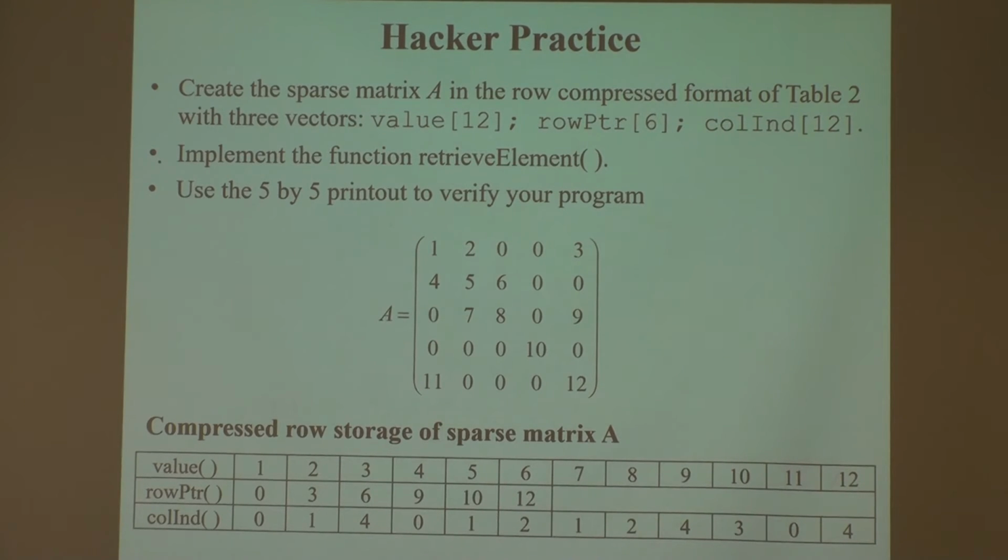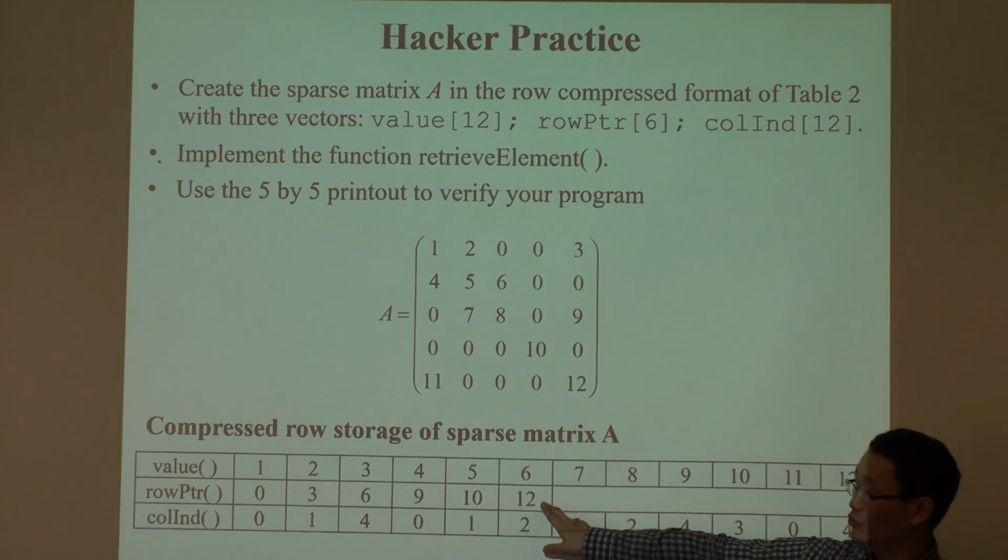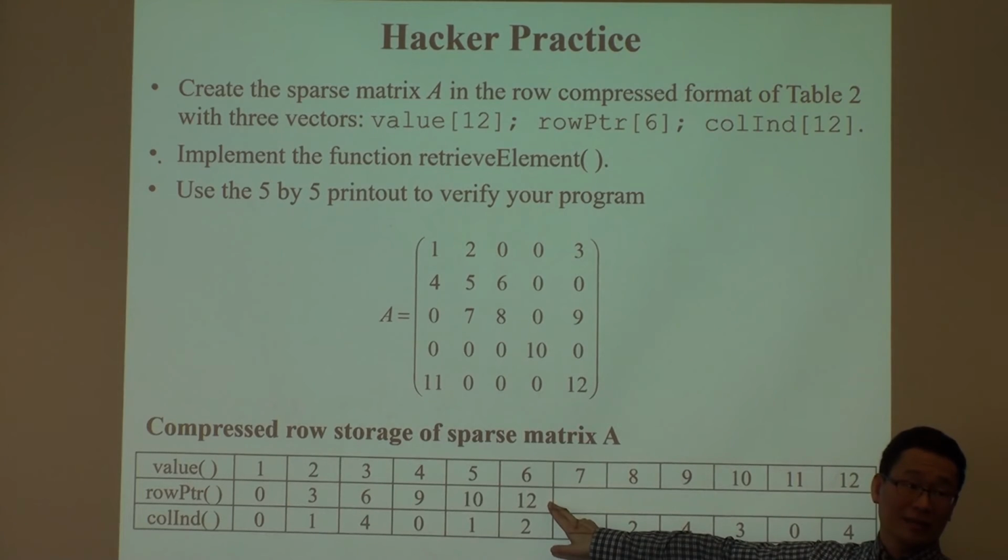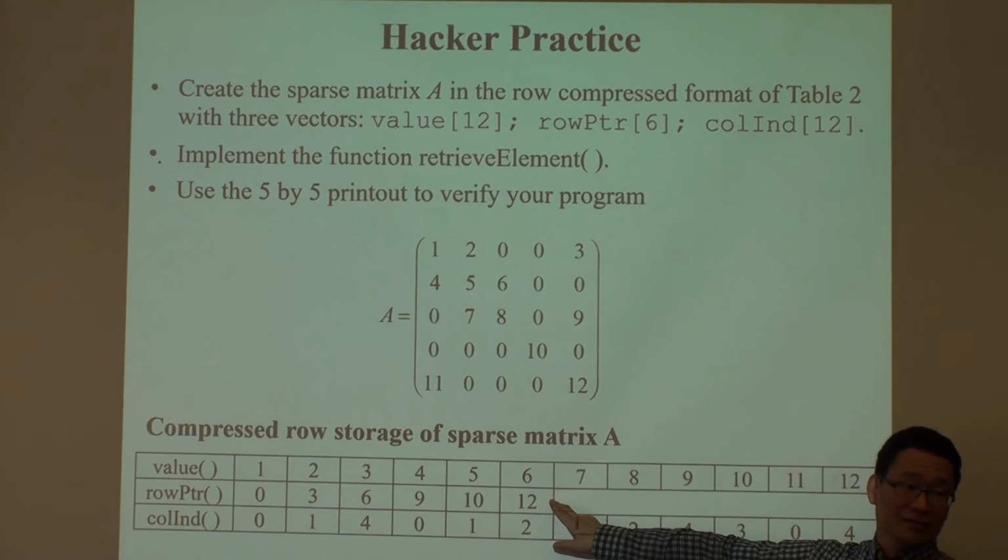So based on the rank, the row pointer gives you the rank of the matrix. The number of elements there is rank plus 1, if you store the initial 0. So we know the size of the matrix. As you just mentioned, in this format the size of the row pointer is rank plus 1, depending on whether you store that first 0.